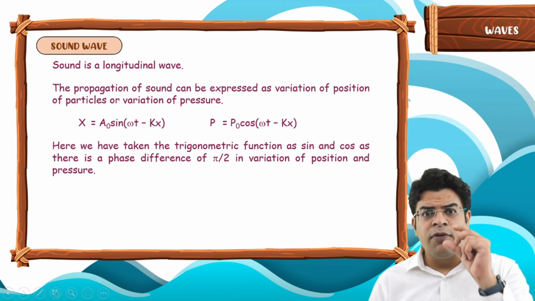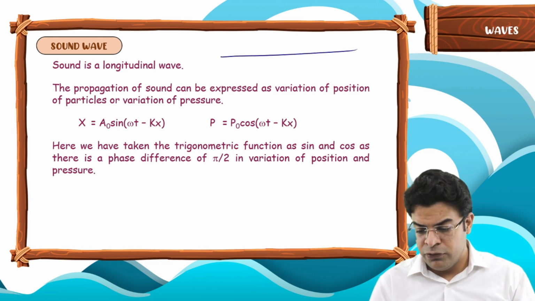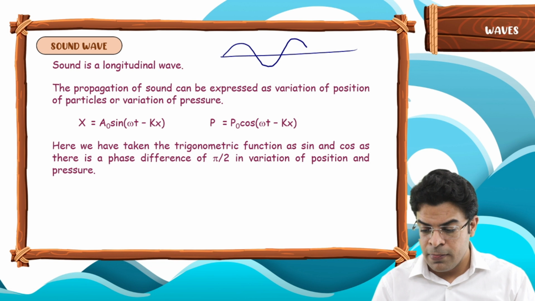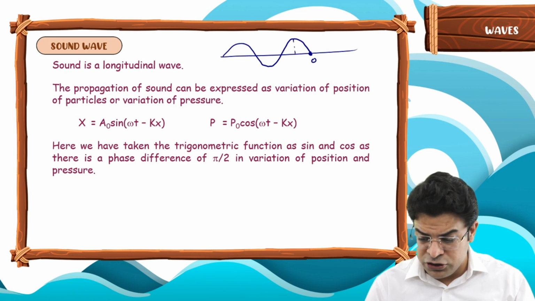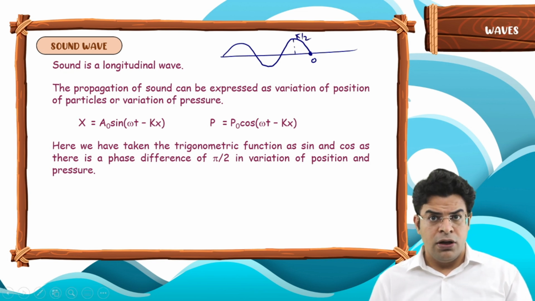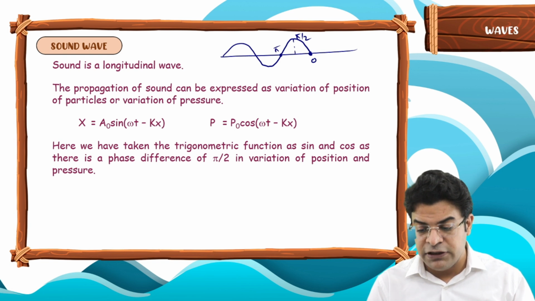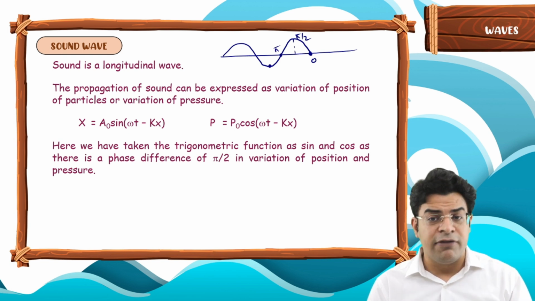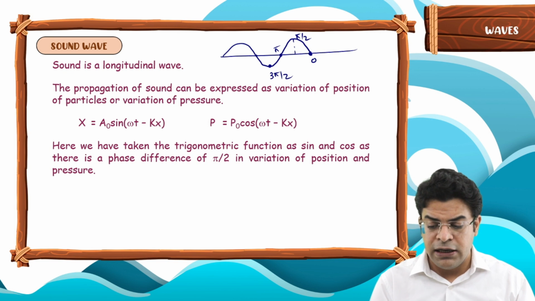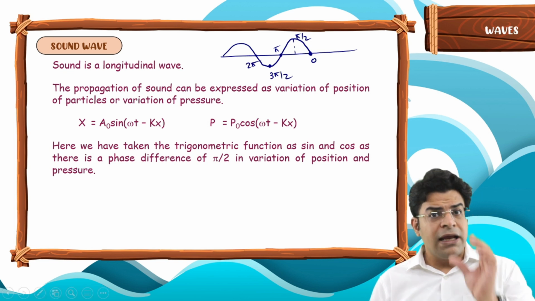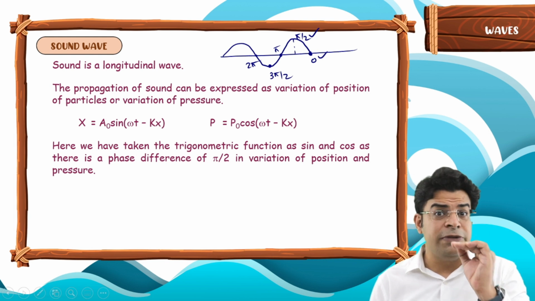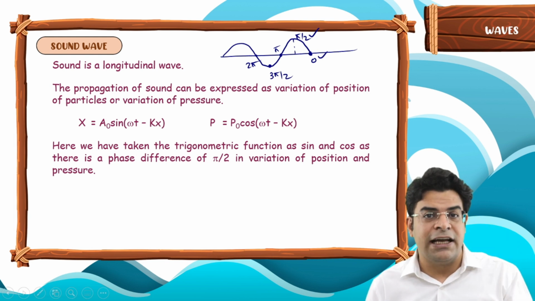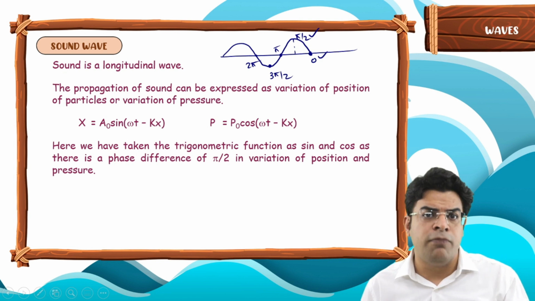When I say that the phase difference is pi by 2, think of a wave. For the particle at mean position, we say that the phase is 0. For the particle at extreme position, we say that the phase is pi by 2. For the particle again at mean, the phase is pi. For the particle at negative extreme, the phase is 3 pi by 2 and then 2 pi and so on. When I say that the phase difference is pi by 2, it means that when one is at its mean, the other one is at its extreme. That is the meaning of a phase difference of pi by 2.